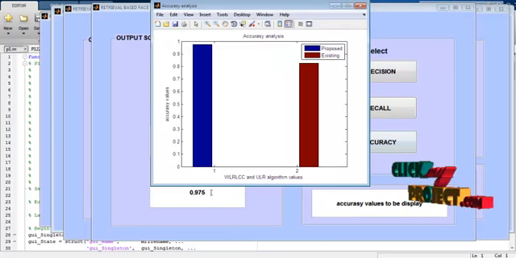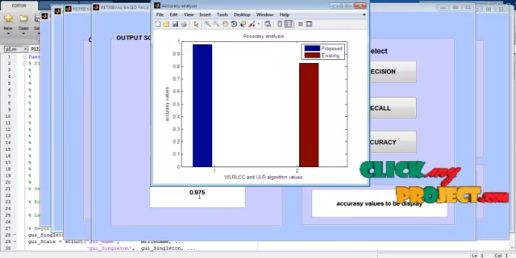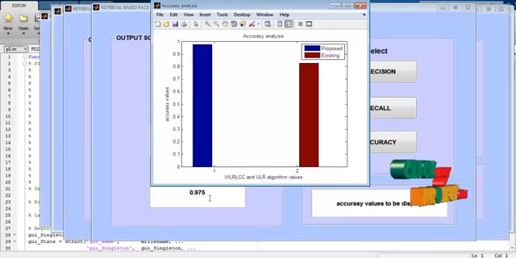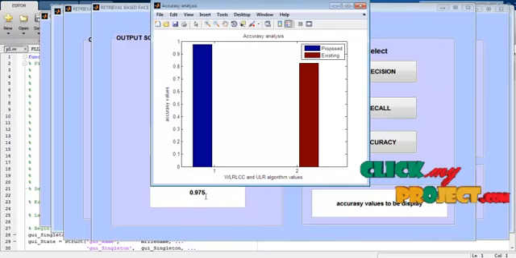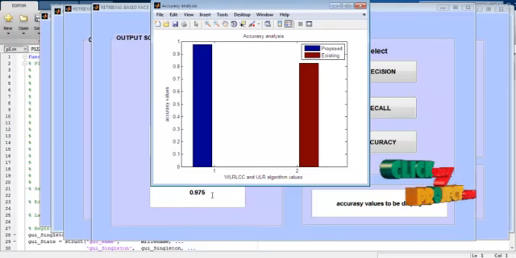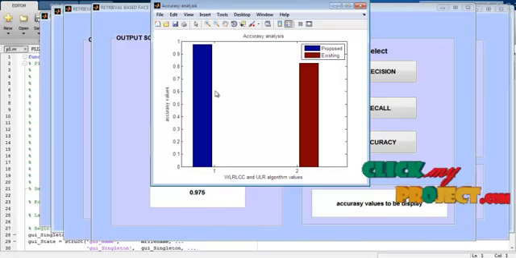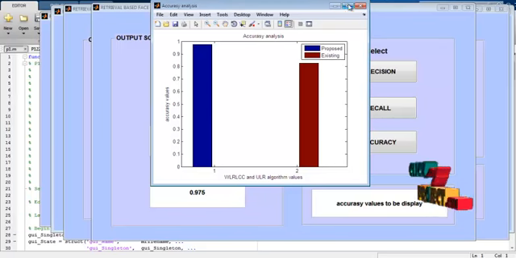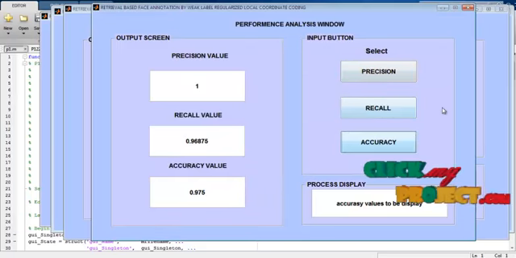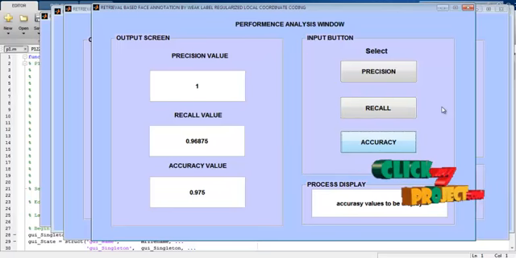The accuracy value for this proposed method is 0.975, so 97% accuracy is achieved by this method. The existing method values and the proposed method values are displayed in the accuracy analysis graph. Finally, we will discuss all outputs for this project.